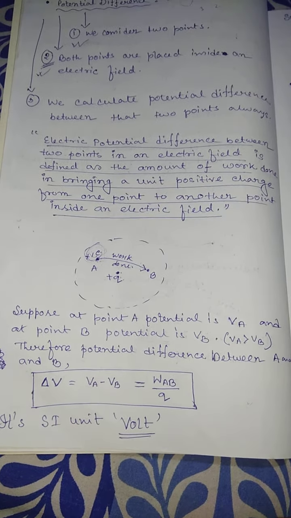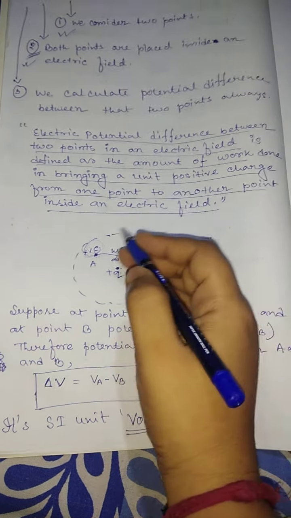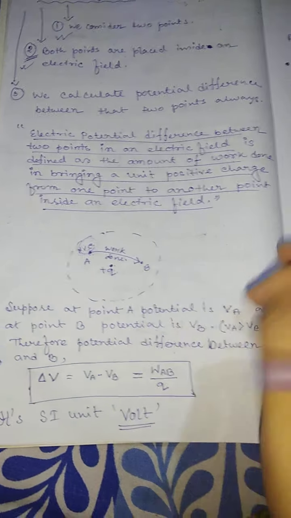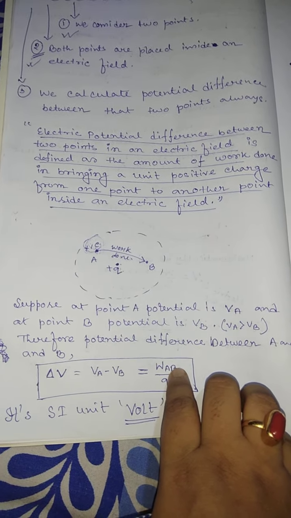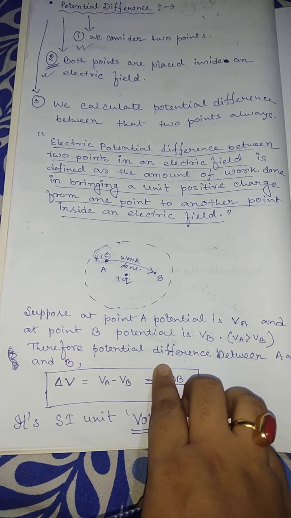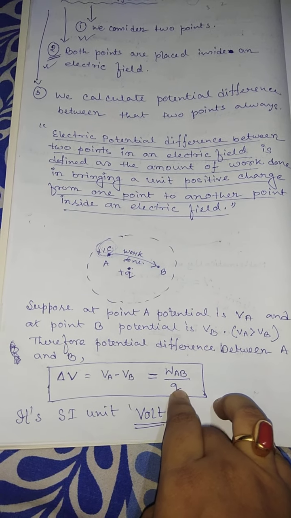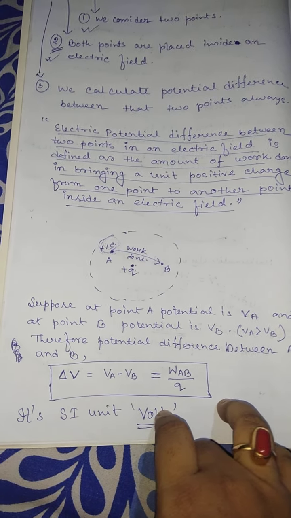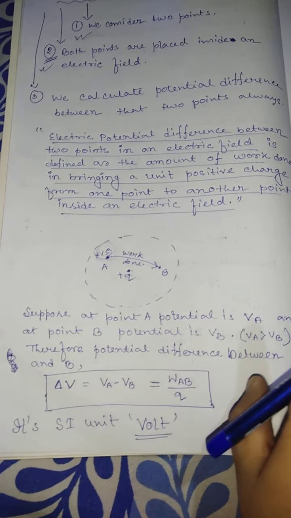So that's why we write delta V equals VA minus VB, that is equal to WAB by Q, because work is done from A to B. When you solve numericals, they don't write this AB. Directly write delta V equals W by Q. And in some books they also write capital Q, no problem. And the SI unit is also the same, volt. Is it clear? Potential difference.